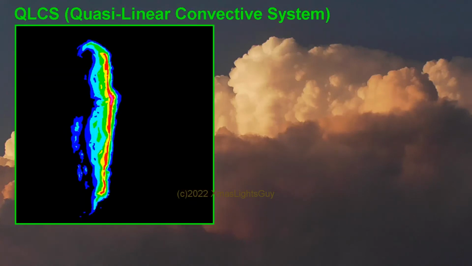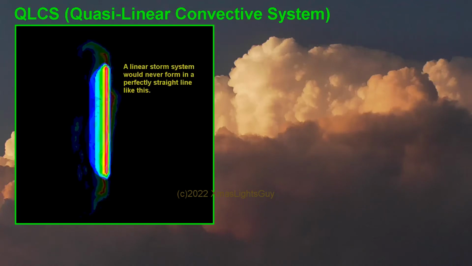QLCS. QLCS stands for Quasi-Linear Convective System. It is a line of convective storms that generally forms along a cold or other boundary, but does not need to be either, as these systems can generate their own weather. It also does not have to be a straight line, hence the word quasi in the name.